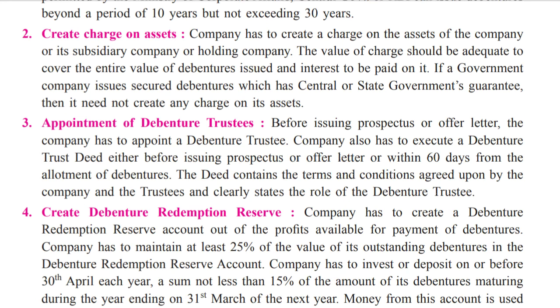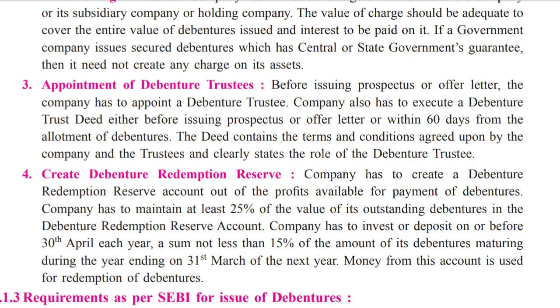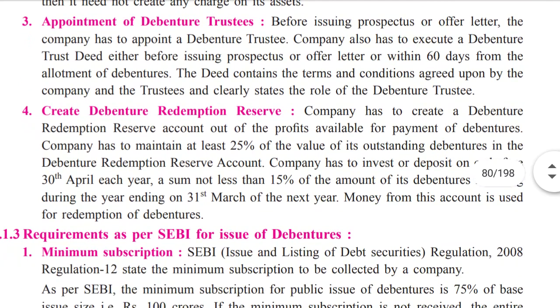The debenture holders have the satisfaction that their money is not going to be lost; they will get back whatever they have invested. If the company is not able to pay, the government has to arrange the payment. So in that case assets are not required to be kept as mortgage or charge. That is known as charge on its assets.